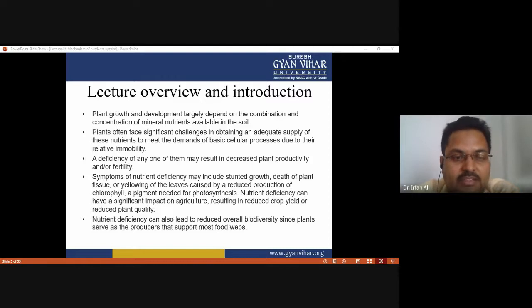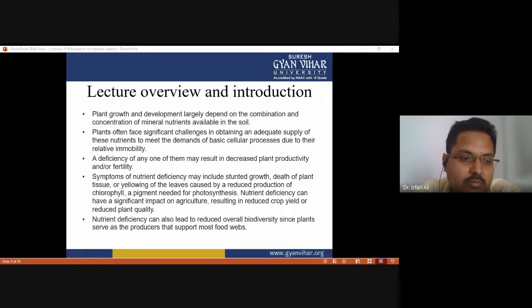Nutrient deficiency can also lead to reduced overall biodiversity, because a deficiency of any nutrient leads to the death of the plant. Biodiversity means the number of various types of plant species found in the environment or in the forest.